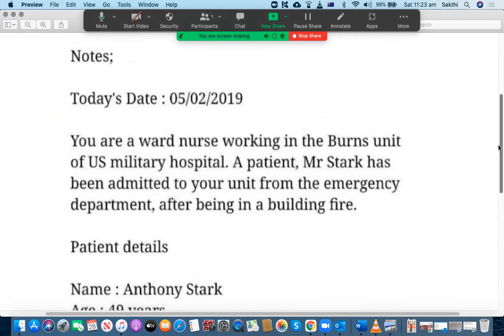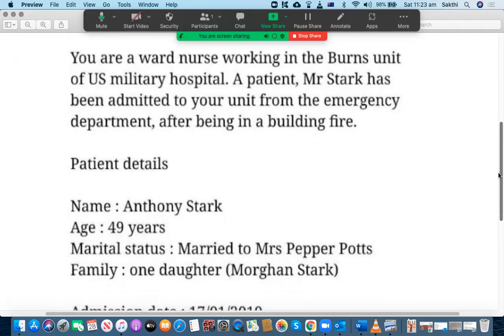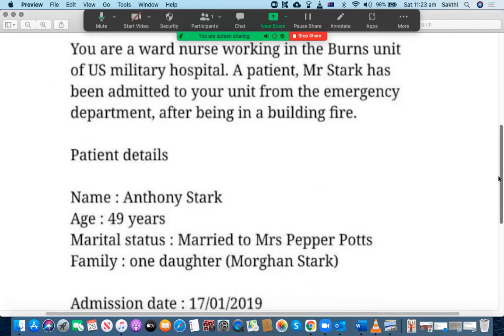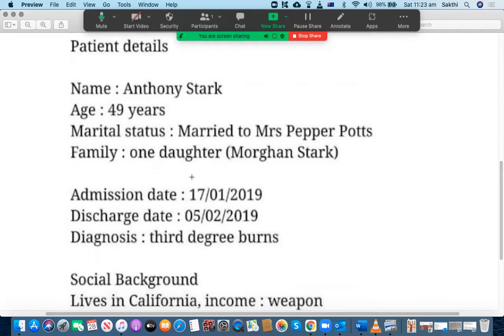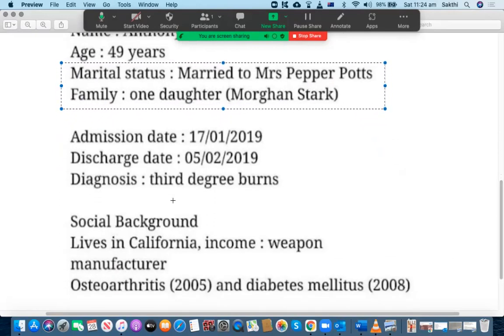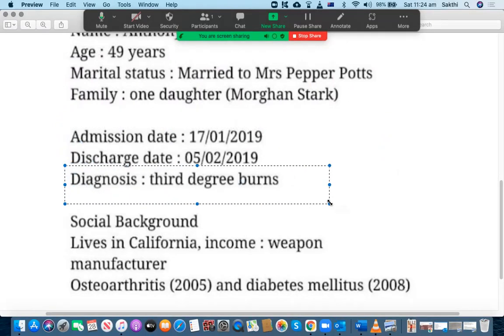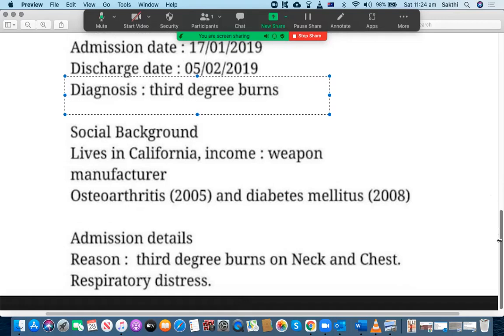You're a ward nurse working in the Burns unit of a US Military Hospital. A patient, Mr. Stark, has been admitted to your unit from the emergency department after being in a building fire. Patient details: Anthony Stark, age 49 years, married to Mrs. Pepper Parts, one daughter, Morgan Stark. You don't need to include any of these details because the recipient is the patient's GP, who should already have the family and social background. So you don't need to worry about all these things. That's done. And then the admission date and discharge date, you have included them. You also mentioned the diagnosis. That's good. You have done a good job.